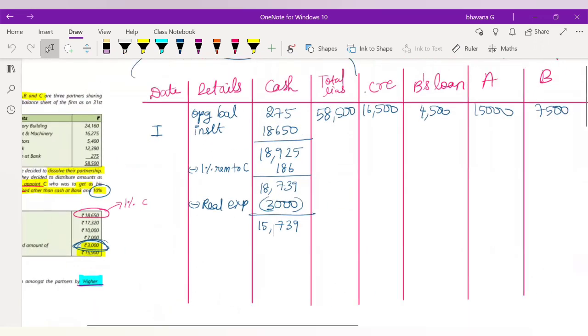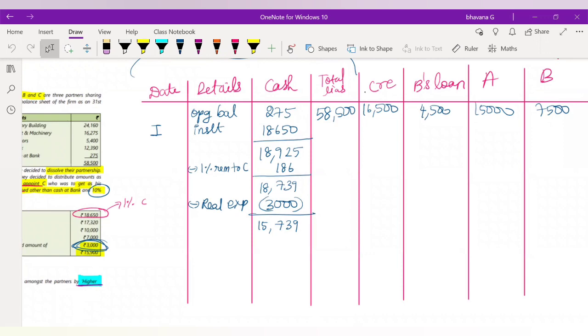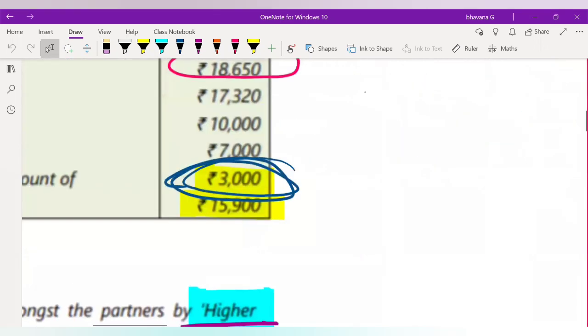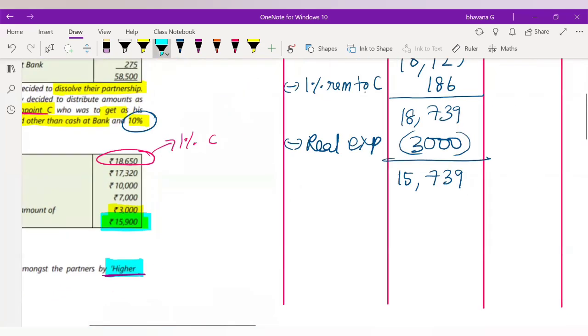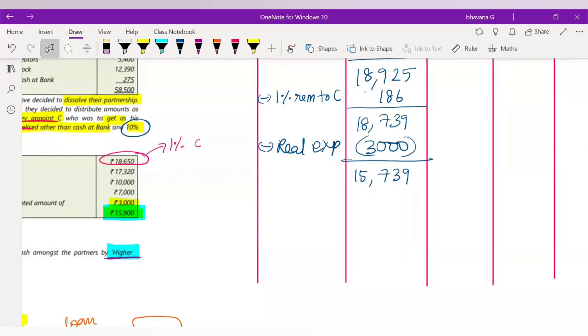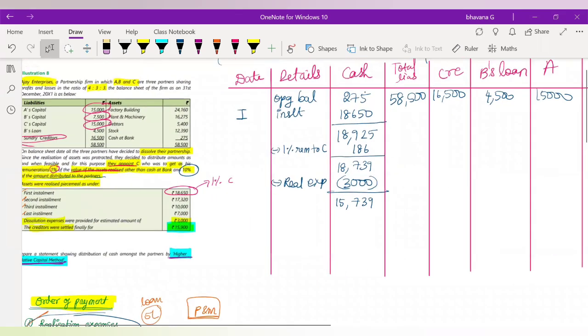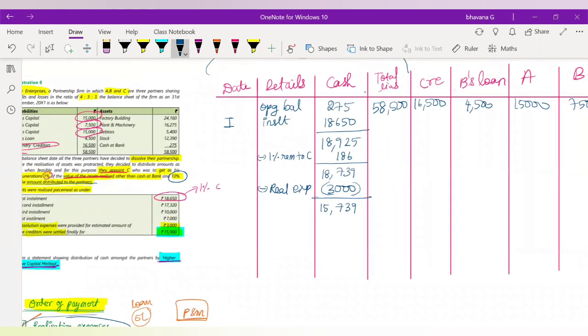But creditors, how much is the value you actually have to pay? The balance is 16,500, but in the question they have already told you that they have been settled at 15,900 only. Okay, but still we are short of some cash. It's still okay. Whatever cash we have in hand right now, we'll first pay that, and after the second installment comes, we will adjust the remaining amount. So 15,739, first you'll have to pay it off to the creditors.